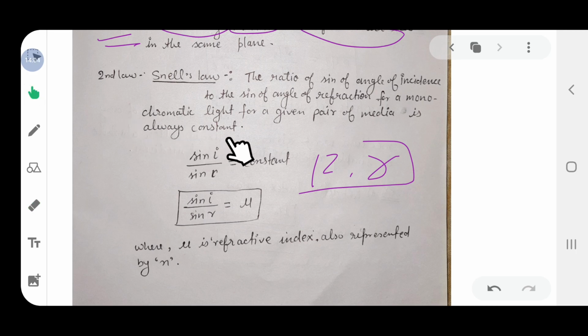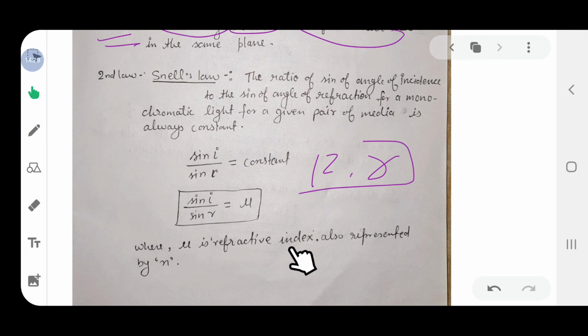So what will it always be? A constant. So this relation is given by sin I upon sin R equals a constant, and this constant is replaced by mu, and this mu is known as the refractive index. This is a very important term, refractive index.